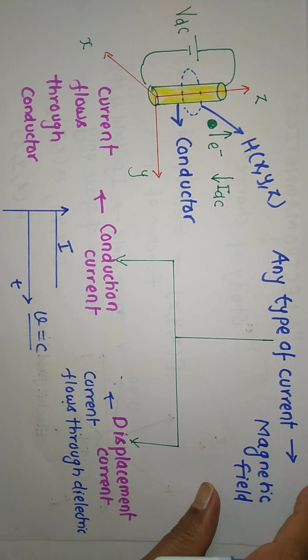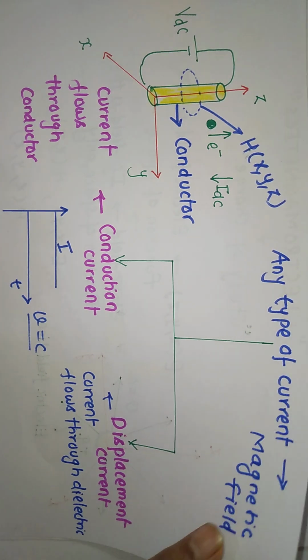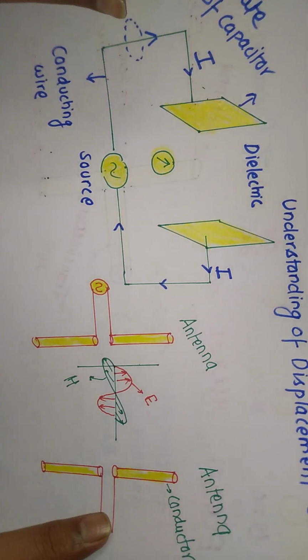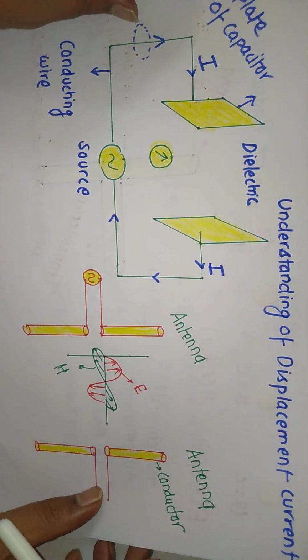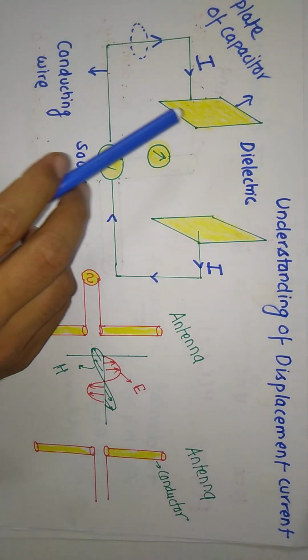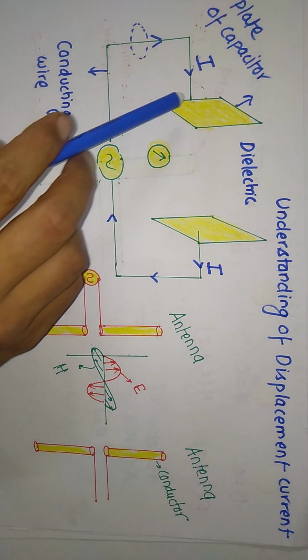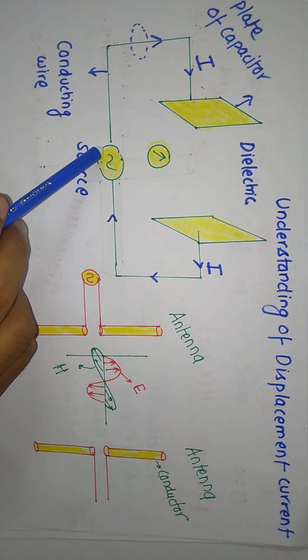I am giving some basic concept of displacement current. Okay, so I have a capacitor. Any capacitor contains two metallic plates, and these metallic plates are connected with wire.